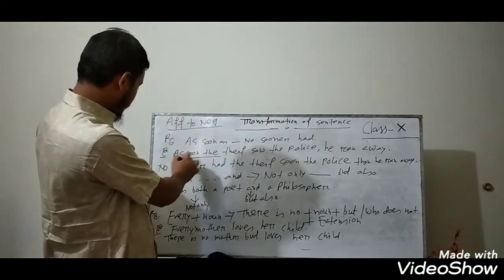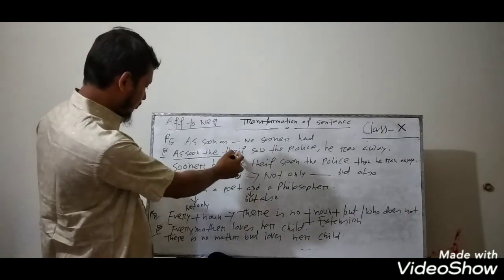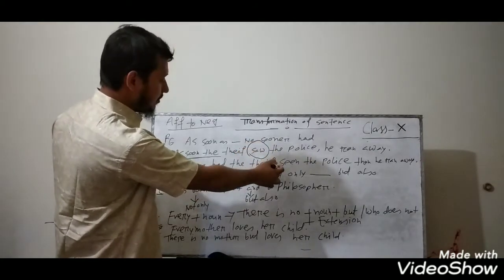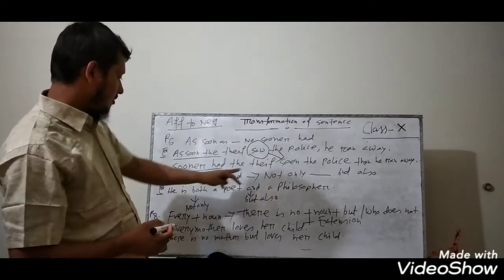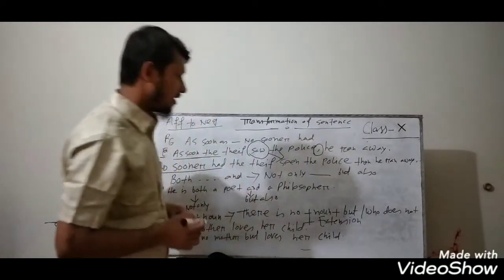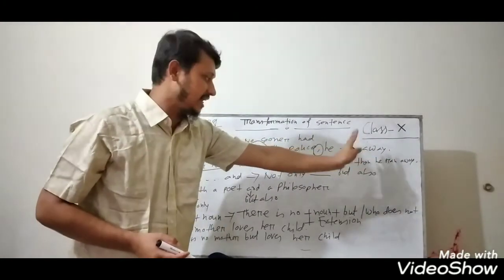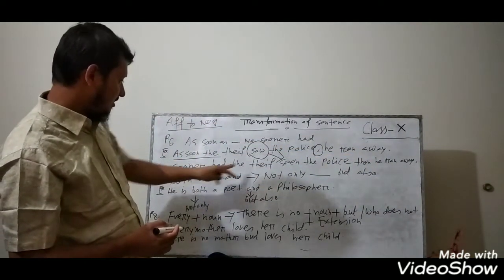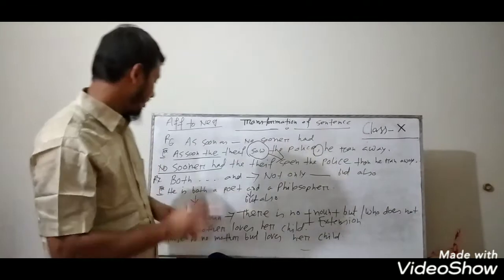So instead of "as soon as," you have to write "no sooner had." Okay, "no sooner had the thief," and then you have to write the past participle form of the verb. The past participle form of "saw" is "seen": "seen the police." Instead of the comma between the two sentences, you have to write "then." And then the rest of the second sentence. So the answer is: "No sooner had the thief seen the police than he ran away." I think it is clear.